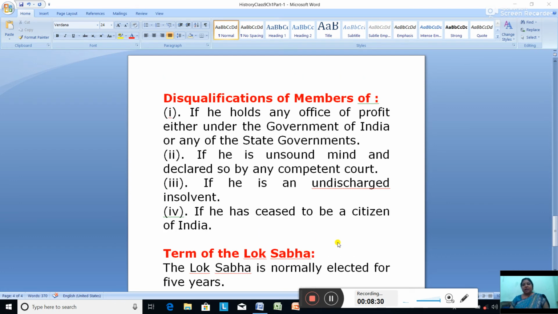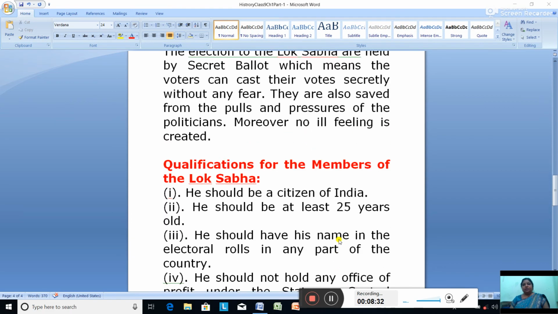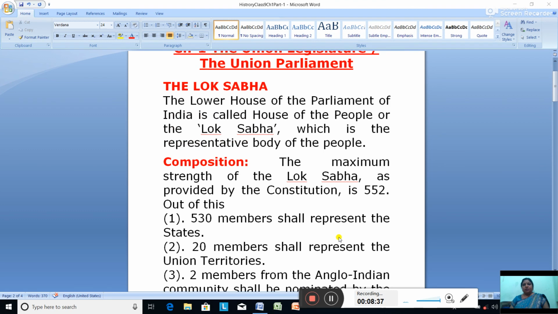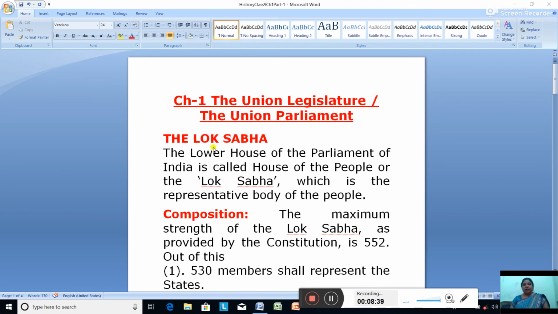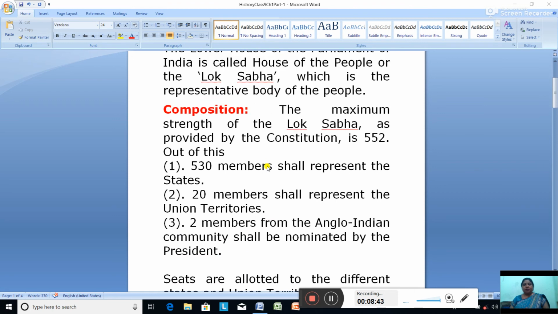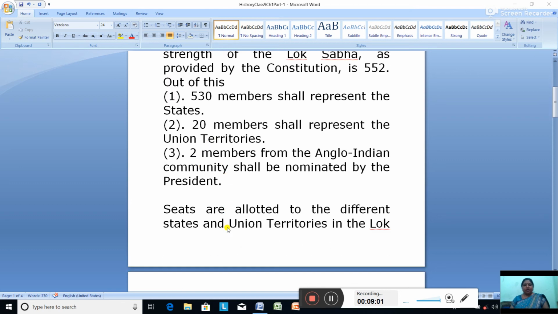So in today's class, you studied about the Lok Sabha, where you studied that it is the lower house. Then I taught you about the composition, where you are supposed to study according to the Constitution. 552 seats are there in the Lok Sabha. 530 seats are represented by the states, 20 seats are represented by the Union Territories, and 2 members from Anglo-Indian.